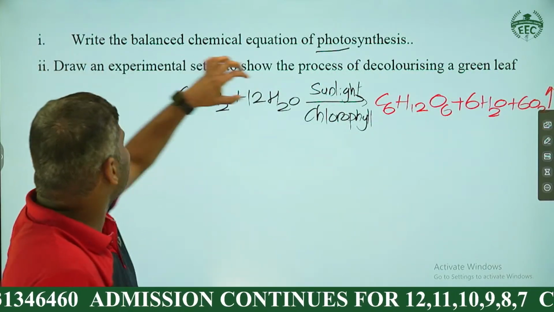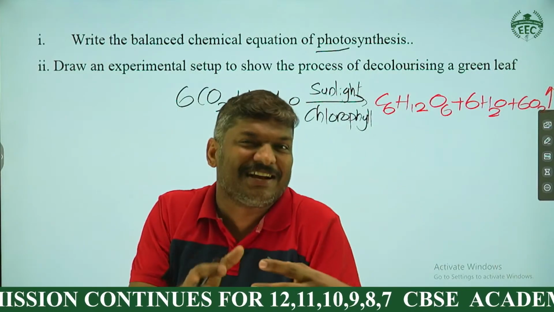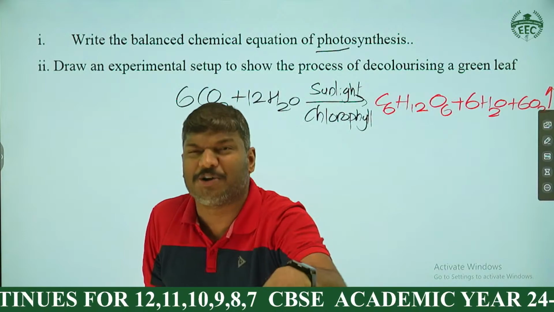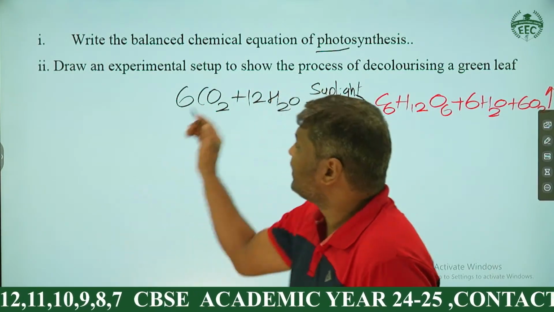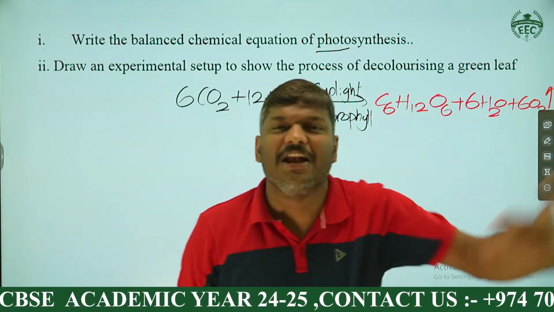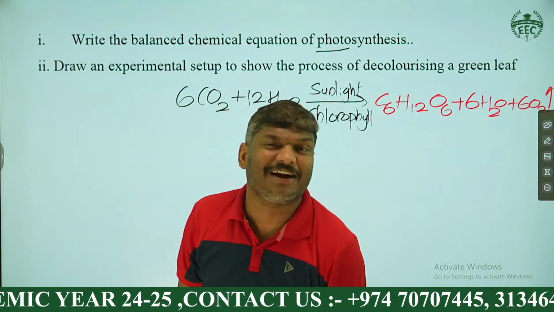Okay, and moving to the next one, draw an experimental setup. This is not related to the theory part, it is related to the activity part. Activity-based questions are also very important, my dear students. There are 3 or 4 activities we completed, right? And here one activity is to show the process of decolorizing a green leaf. Already the leaf is green in color. How can you remove the green color from a leaf?